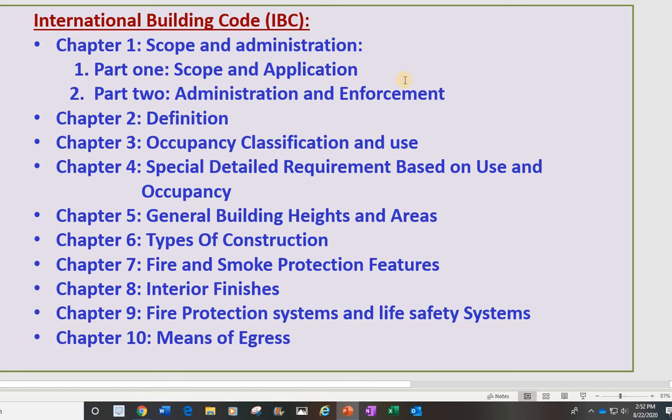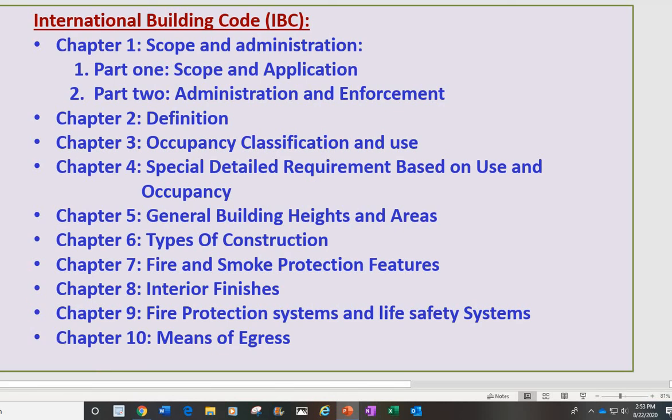Chapter 2 has a lot of definitions. Chapter 3 has occupancy. This one I will share with you later before we go to quiz number 1. Chapter 4 is special detailed requirements for use and occupancy. How many occupancies you need to use for the different groups, like we learned in Architect Registration Exam 113, they learn one chapter about group and occupancy. So we have many chapters like this, chapter 5, 6, 7, 8, 9, 10, something like this.